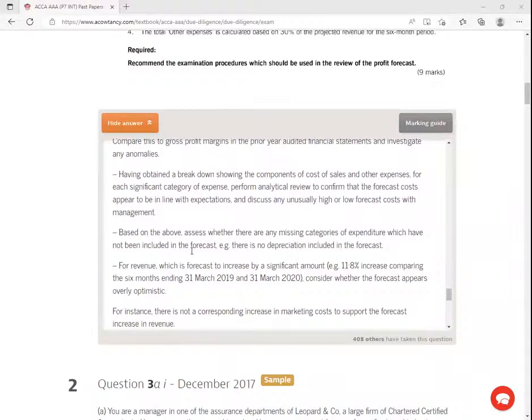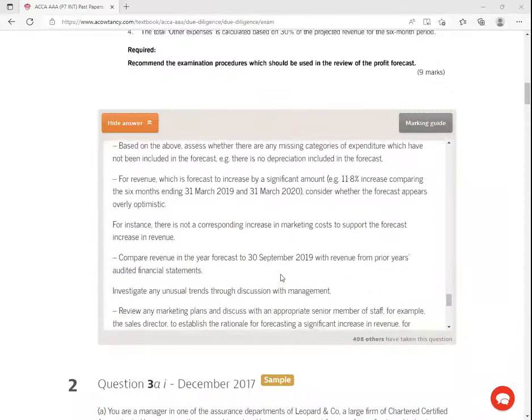For revenue, which is forecast to increase by a significant 11.8% compared to the 6 months, consider whether the forecast appears overly optimistic, whether it's reasonable, right? Compare the revenue in the year forecast to that in September 2019 and the revenue from prior years' audited financial statements.